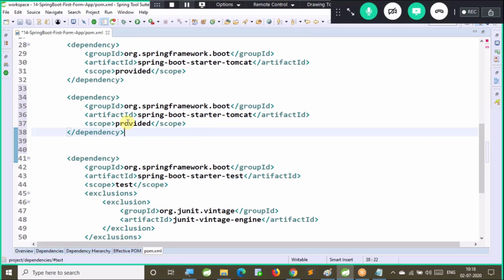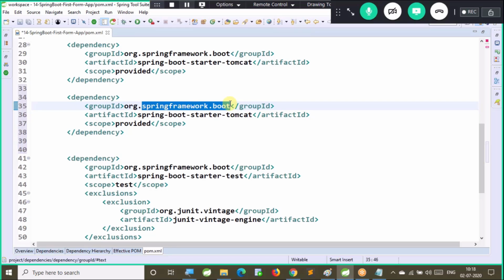What is the group ID for Tomcat embed Jasper? org.tomcat.embed. Right. What is the artifact ID for that? Tomcat-embed-jasper. We can search that in the MVN repository also.